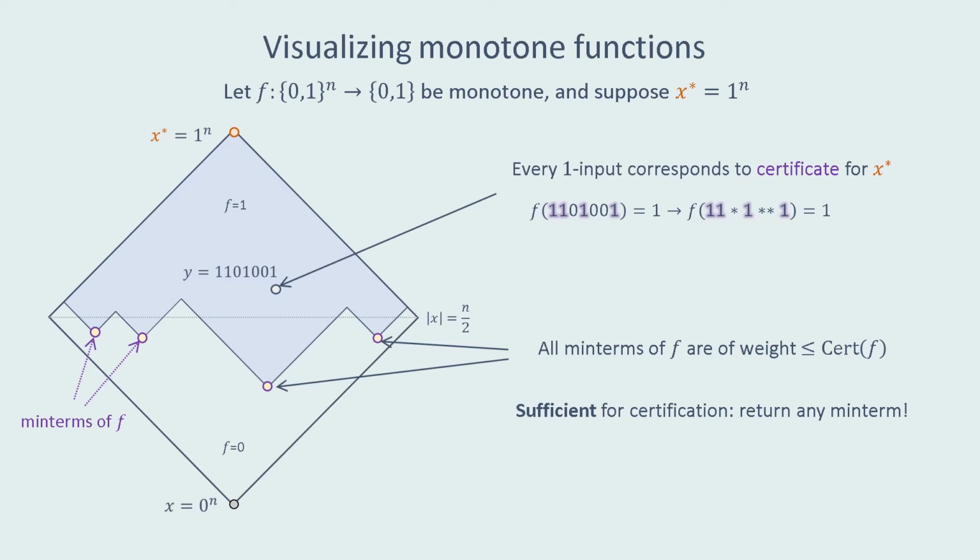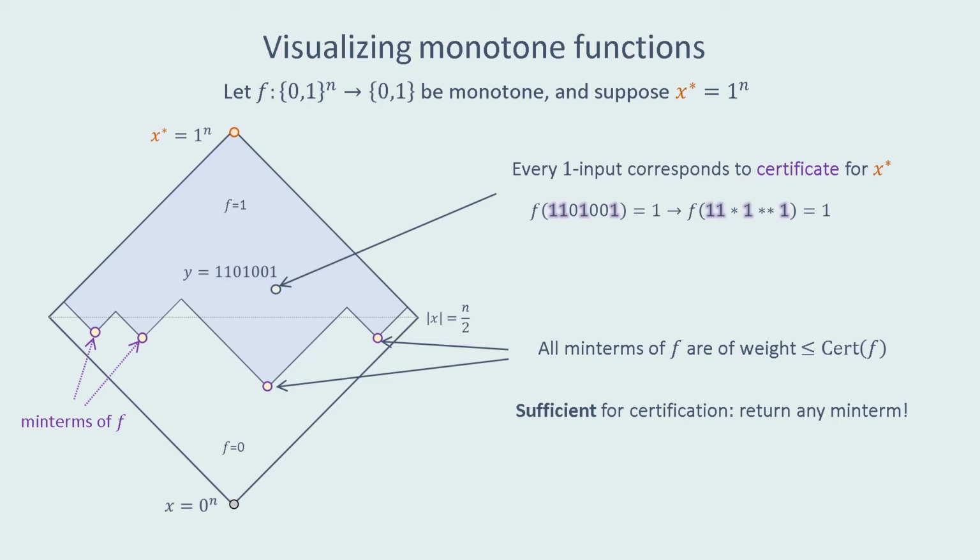The weight of each min term is at most the certificate complexity of f, because if you look at any one particular min term, the certificate complexity of that min term is at least the Hamming weight, because you have to fix all of the 1 coordinates in order to ensure that the function evaluates to 1. And this necessarily lower bounds the certificate complexity of the function overall.